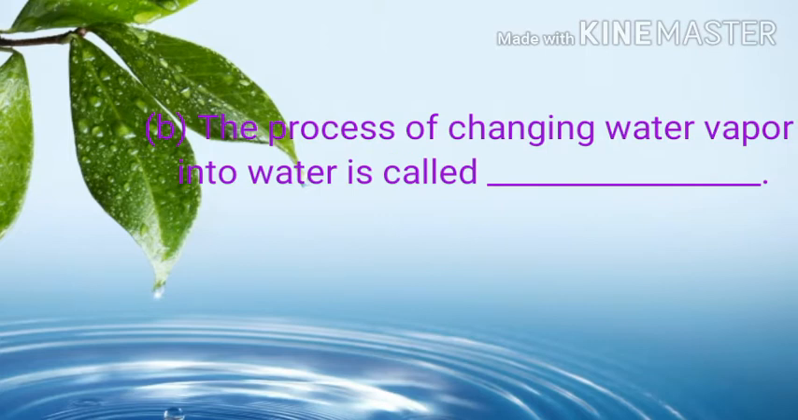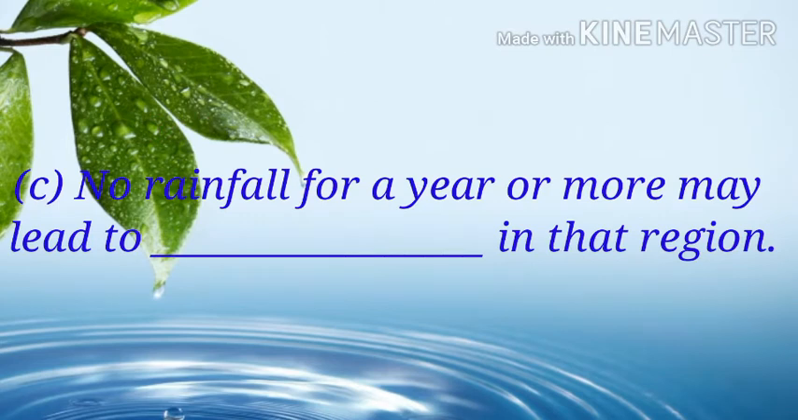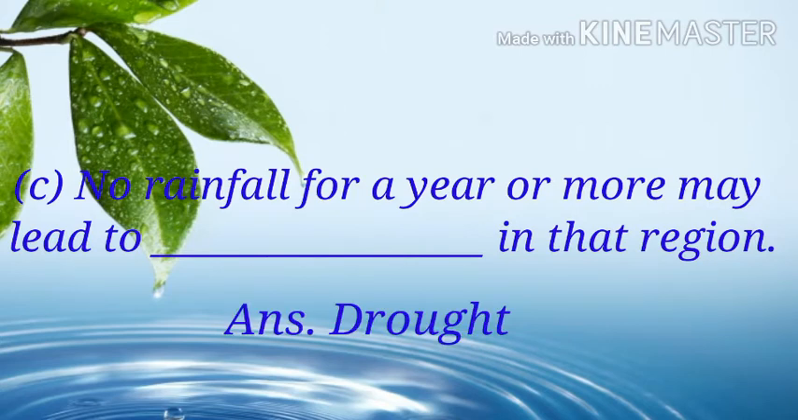Here, water vapor is changing back to water. So, the process is, yes, condensation. The third question is, no rainfall for a year or more may lead to dash in that region. No rainfall leads to a condition called drought. So, the answer is drought.